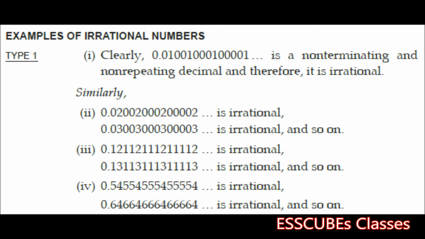Clearly, 0.101010001000... is a non-terminating and non-repeating decimal. Check: in the first one there was 10, then it became 2, 3, so on and so forth. So it is an irrational number. Some other examples are also cited. This is, I'll call it, type 1 irrational number.